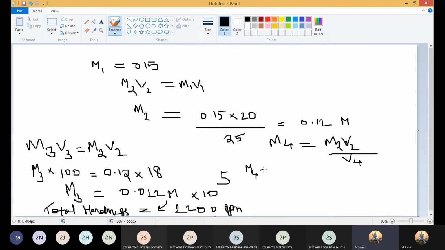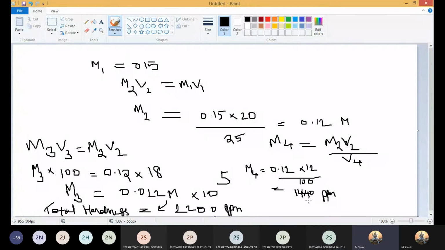Okay, M4 equal to how much? 0.12, and how much is V2? V2 is 12 ml. Nothing is mentioned, so we'll just consider 100 only. So how much are you getting? 1440, right? 1440 ppm. Yes, ma'am. Okay, 1440.